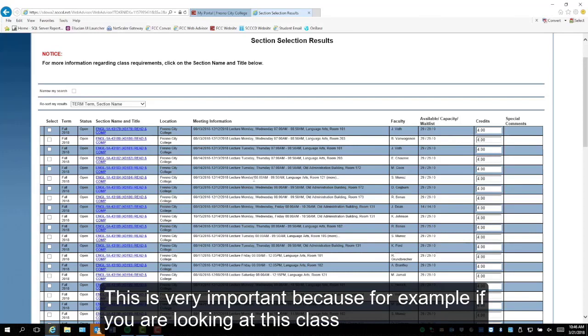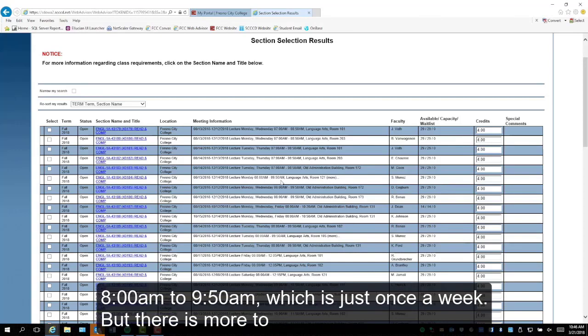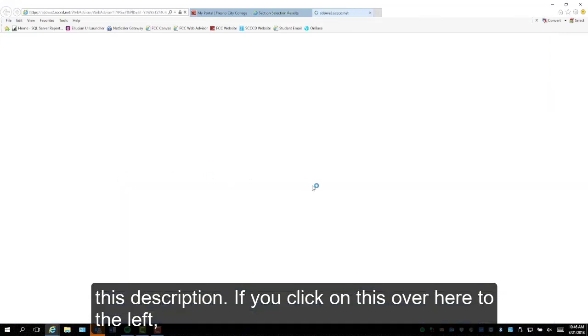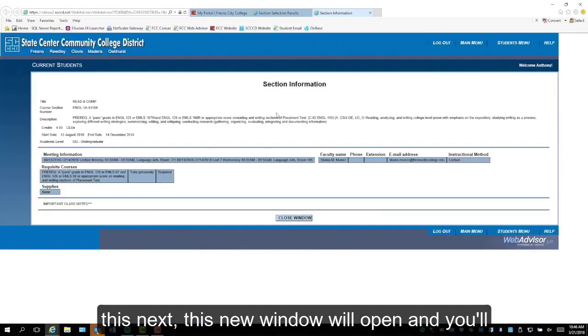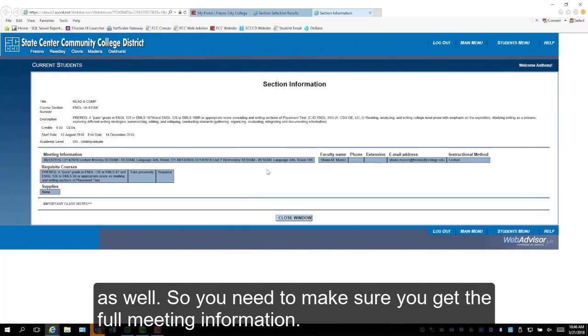This is very important because, for example, if you're looking at this class, a student may assume that this class only meets on Mondays from 8 to 9:50, which is just once a week. But there's more to this description. If you click on this over here to the left, this new window will open, and you'll see right here for this class, it meets on Mondays and Wednesdays as well. So you need to make sure you get the full meeting information.